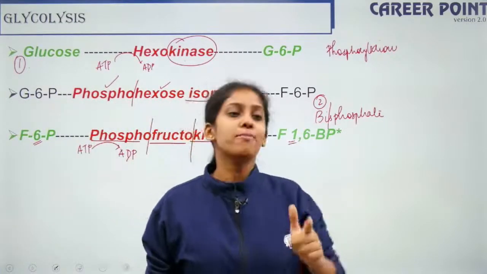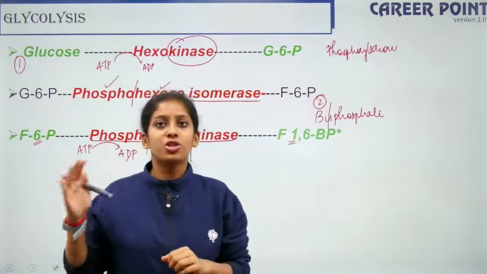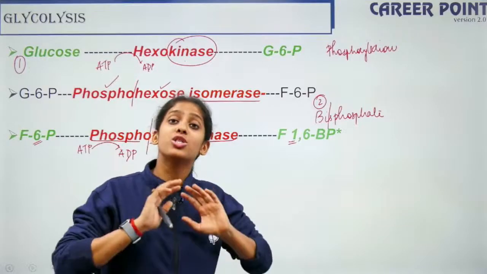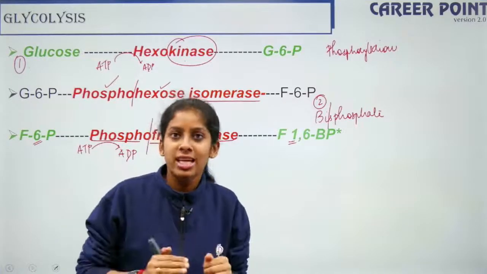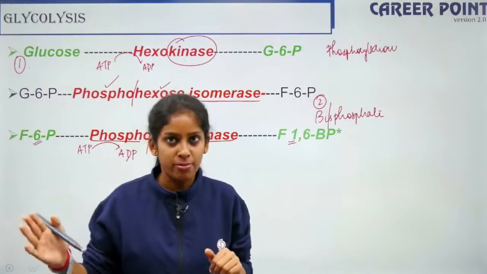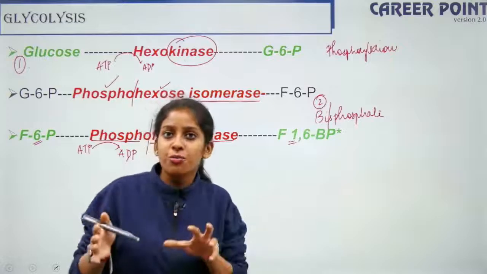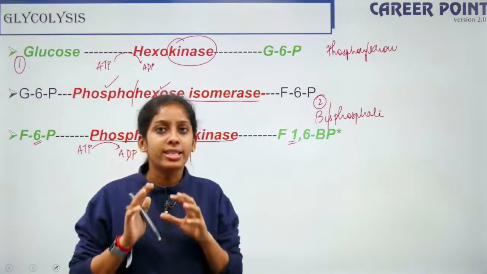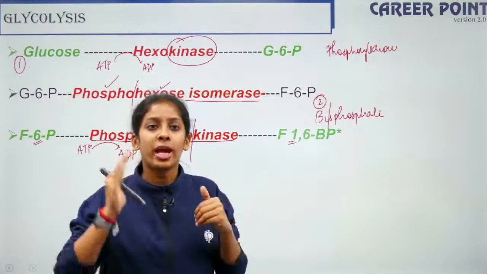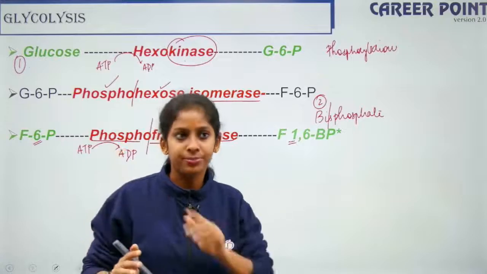First step is phosphorylation reaction. Third step is again phosphorylation reaction. So what happens? Glucose is getting converted into glucose 6-phosphate in the presence of hexokinase where ATP is utilized. In the second step, glucose 6-phosphate is getting converted into fructose 6-phosphate in the presence of an isomerase enzyme, and since both glucose and fructose are 6-carbon molecules, it is hexose, and since both of them have a phosphate group, it is phosphohexose isomerase. So that is how you logically remember it.